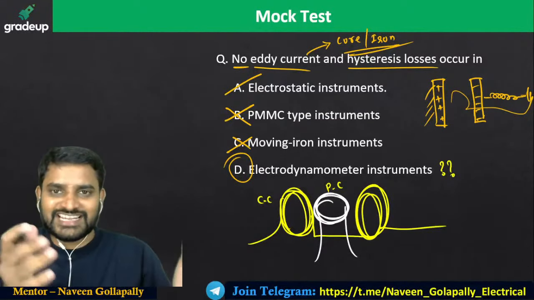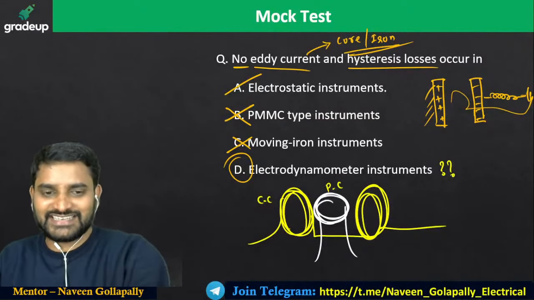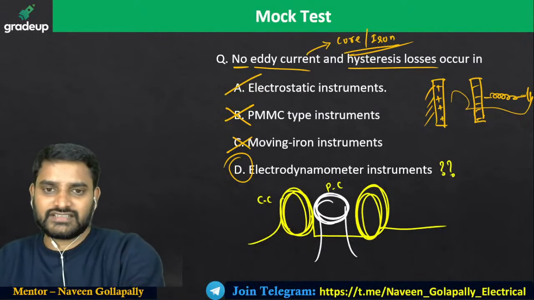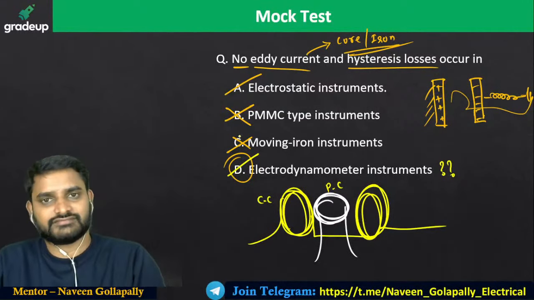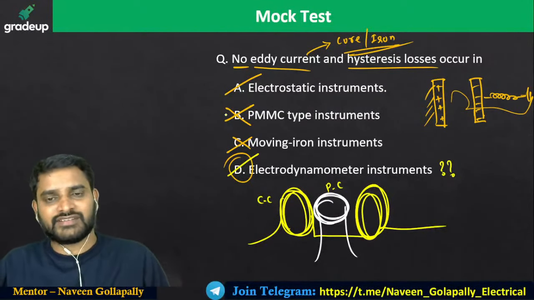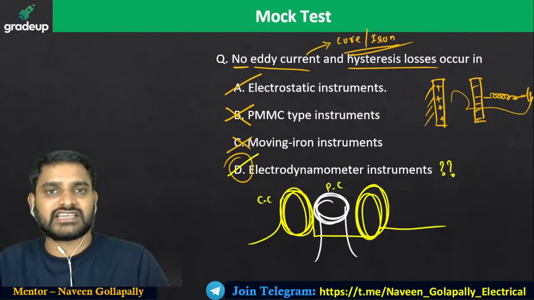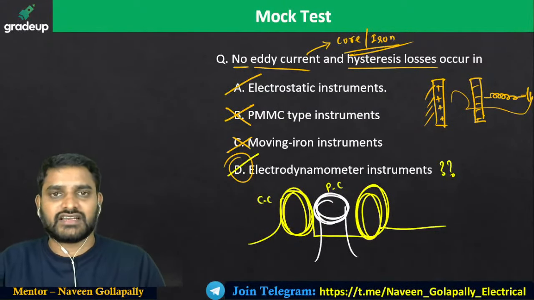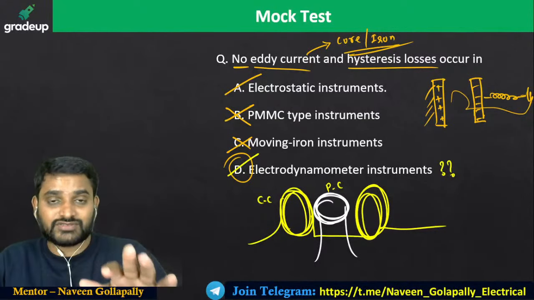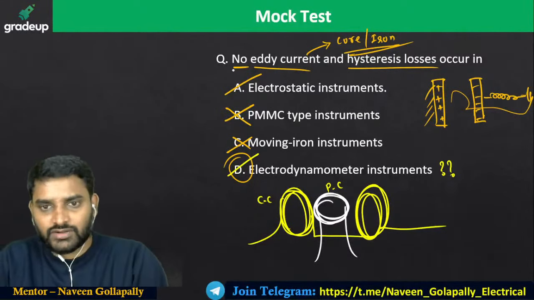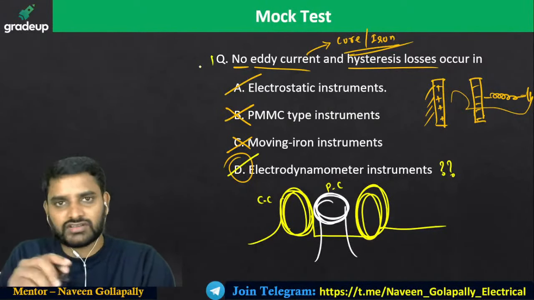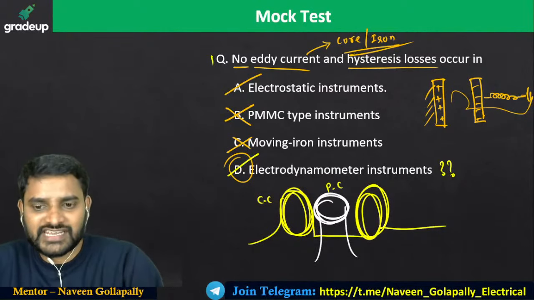I do not have an electrostatic instrument, so I cannot show you that. So this is also going to be the correct answer. When you have two options, I know it's very tough to select, but my intention is to say that electrostatic instruments and electrodynamometer type instruments do not have eddy current loss and hysteresis loss. Even you can go ahead with the electrodynamometer also. That is the reason why I've got that one. In that one also you cannot find any iron.